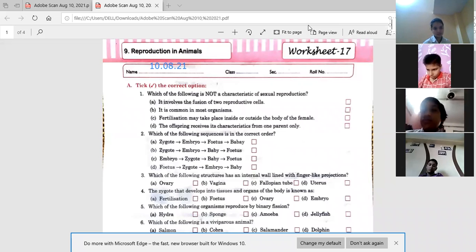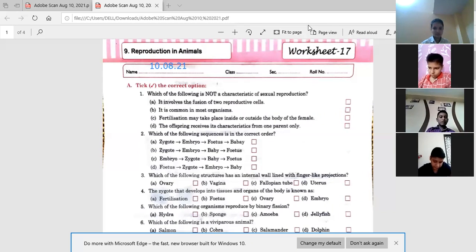First is, which of the following is not a characteristic of sexual reproduction? You have to write down which is not a characteristic. First is, it involves the fusion of two reproductive cells. It is common in most organisms. Fertilization may take place inside or outside the body of female. Offspring receive its characteristic from one parent only. So suggest me what will be the right option. Ma'am, C.